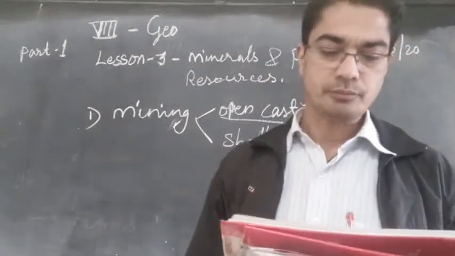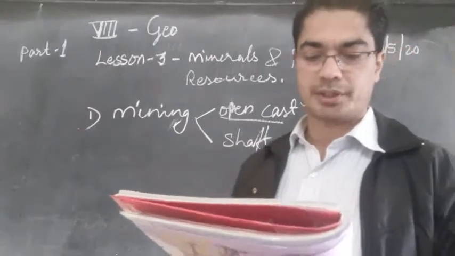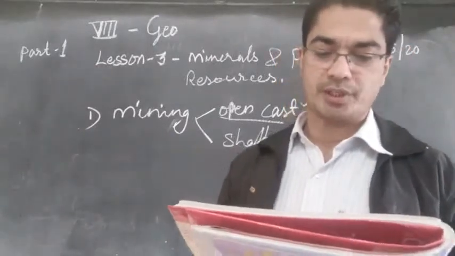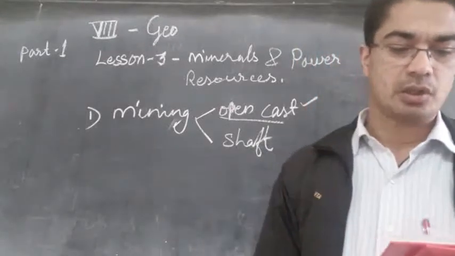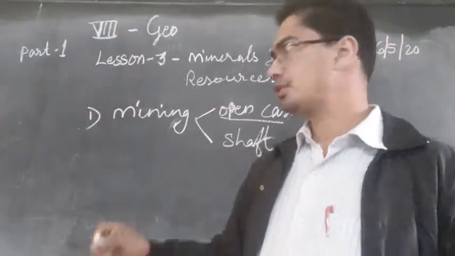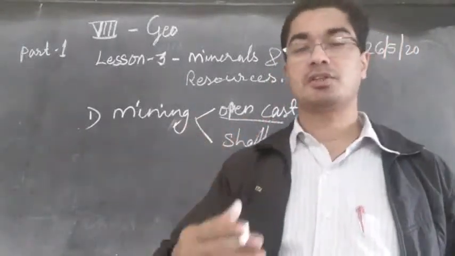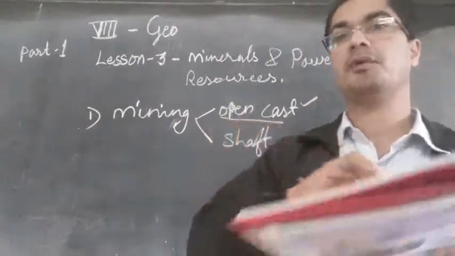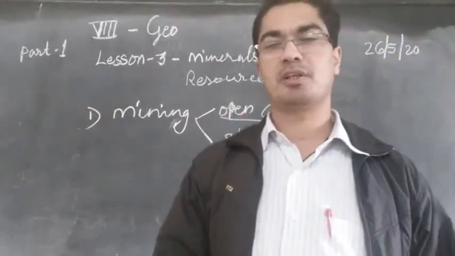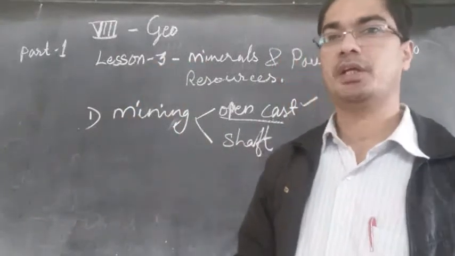Then deep bores called shafts have to be made to reach mineral deposits that lie at great depths. That is called shaft mining. So this open cast mining is possible only if the rock is not very deep in the earth. If it is very deep, then we will get tired of removing the mud. It will become a very big deep ditch. So that will not be very easy.